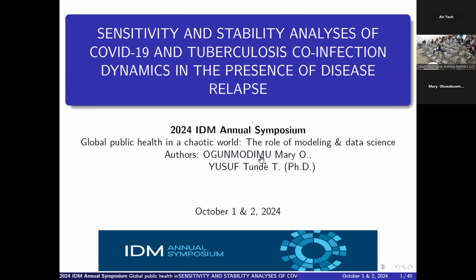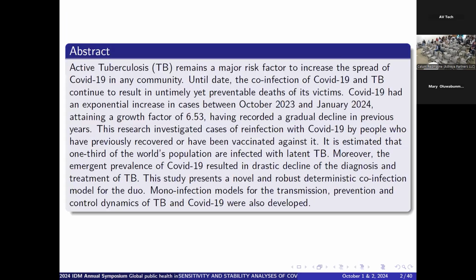So my name is Ogumodimu Mary, and my presentation is on the sensitivity and stability analysis of COVID-19 and tuberculosis co-infection, presence of disease dynamics. I'm a PhD candidate at the Federal University of Technology, Akure. So this work is basically about looking at how to combat the co-infection of COVID-19 and tuberculosis.